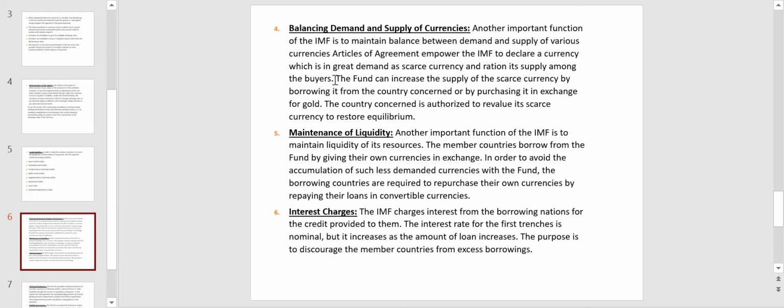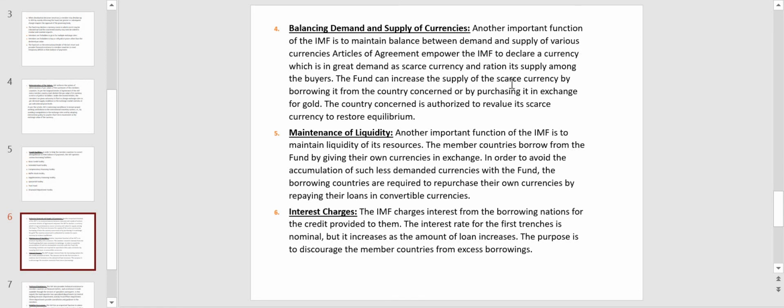So, when the IMF promotes international trade, international trade related issues also have to be solved by IMF. One such problem that the countries may face is imbalance between demand and supply. Sometimes some currencies will be in great demand, so IMF has to declare such currency as scarce currency and see that other countries which are depending upon that currency are supplied in a proper logical manner.